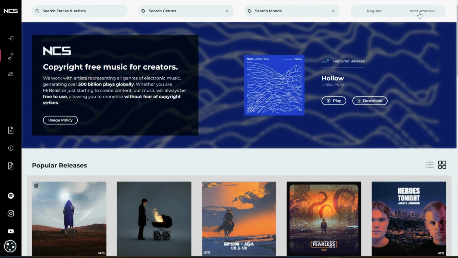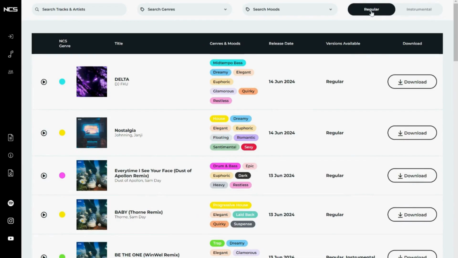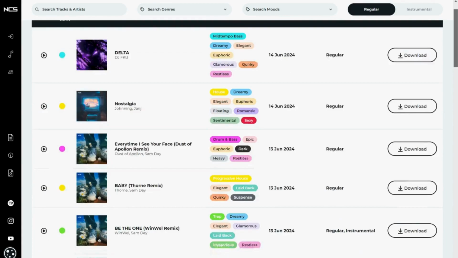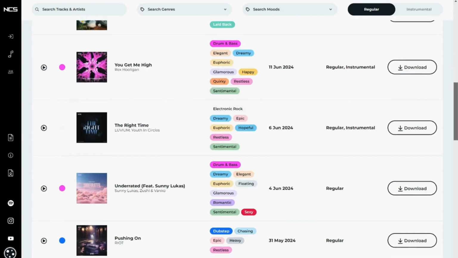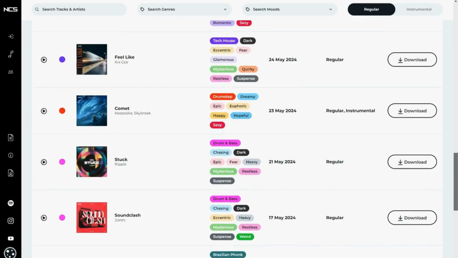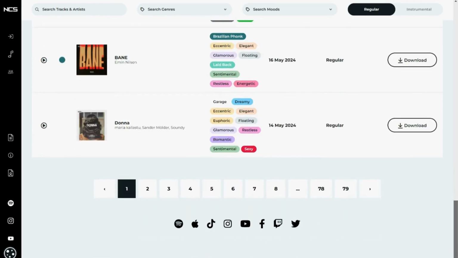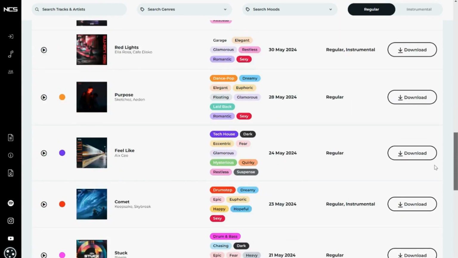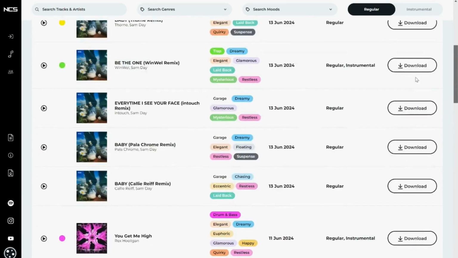What I really like about this site is you can choose either one, and when you toggle between the two, whichever one you select, it will show you either the regular or the instrumental, and you have the option of downloading one or the other, or even both if you like. I think it's really nice to have both options, because sometimes we just need some good instrumental in the background when we're doing tutorial videos with a lot of voiceovers. We don't want the music to be too distracting.